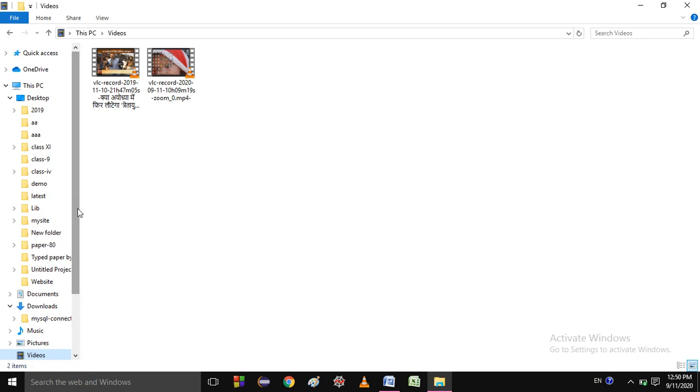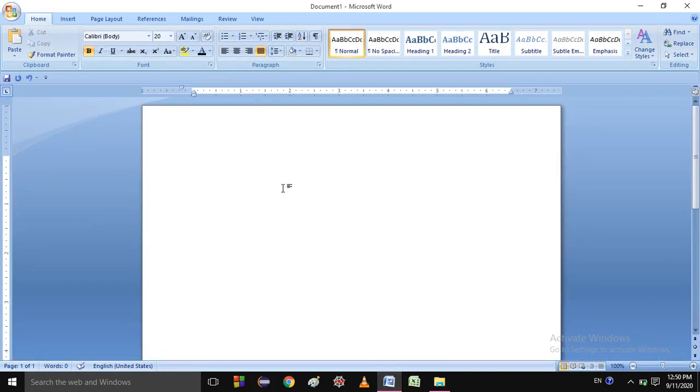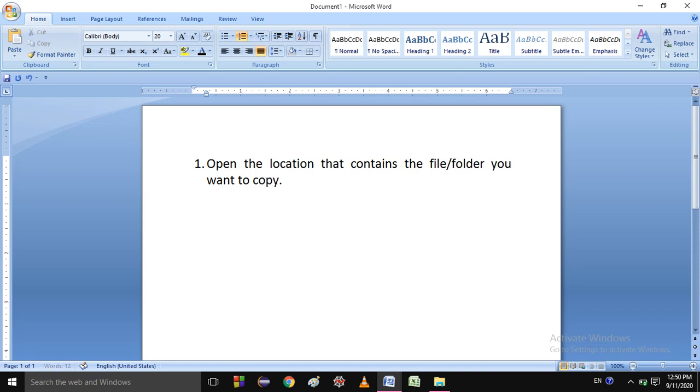So what are the steps? The first step is to open the location that contains the file or folder you want to copy.